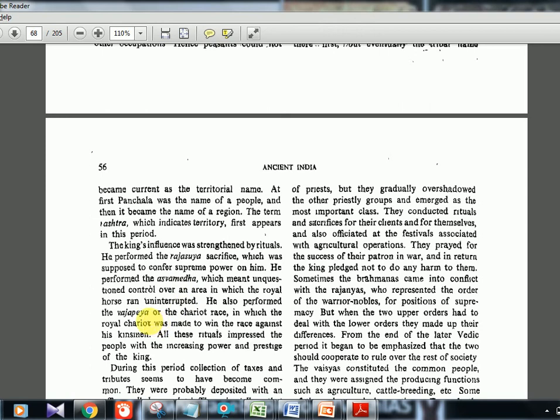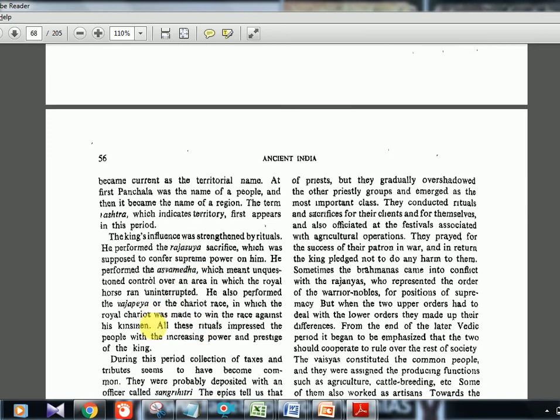And then there is Vajpaya. Vajpaya is actually a chariot race. There was a royal chariot and they used to race; the chariot horse race used to happen. So those are the three things: Rajasuya, Ashwamedha, and Vajpaya. It's important, UPSC can pick it up.